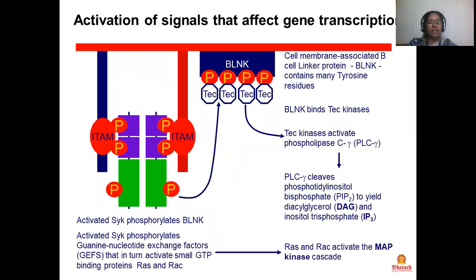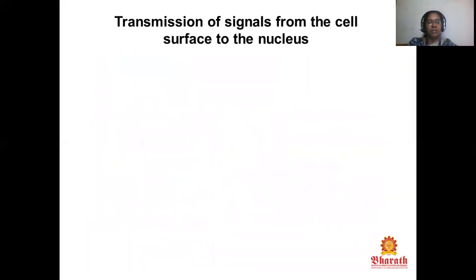The activated SYK phosphorylates the guanine nucleotide exchange factors that in turn activate small GTP binding proteins, that is RAS and RAC. RAS and RAC activate the MAP kinase cascade, the transmission of signals from the cell surface to the nucleus.